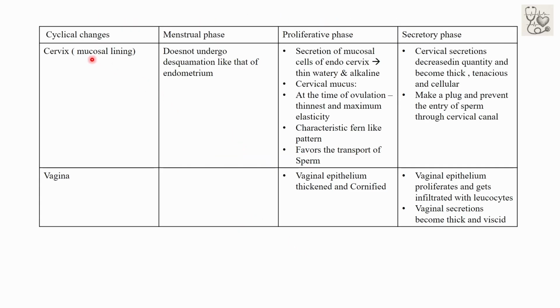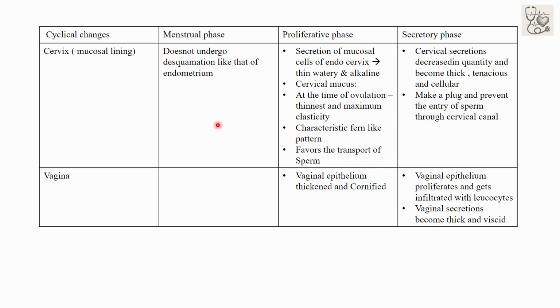Now talking about the other changes, these occur mainly in the cervix, that is, the mucosal lining of the cervix. In the menstrual phase, it does not undergo desquamation like that of the endometrium. In the proliferative phase, the secretion of the mucosal cells of the endocervix is thin, watery and alkaline. Cervical mucus at the time of ovulation is thinnest and has maximum elasticity, which shows a characteristic fern-like pattern.